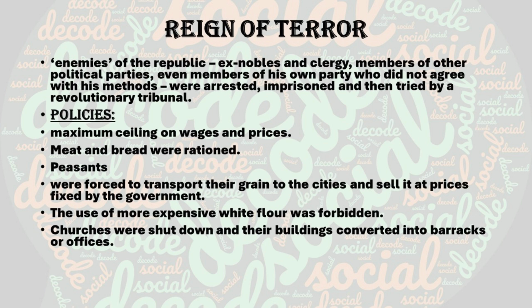Not only those people, even in the Jacobin Club, those who were not ready to accept Maximilian's words would also be put on the guillotine. The guillotine became the symbol of fear and control. I told you he brought many reforms. Though Robespierre was a strict person, he introduced some reforms.